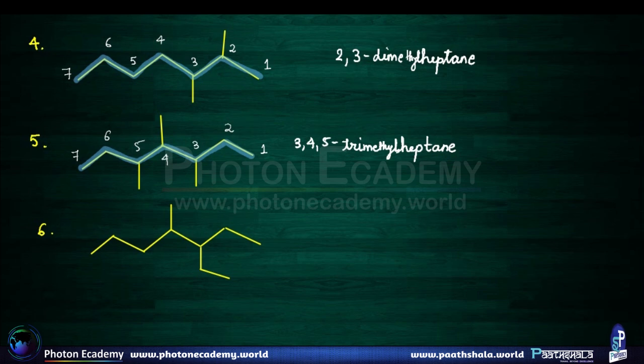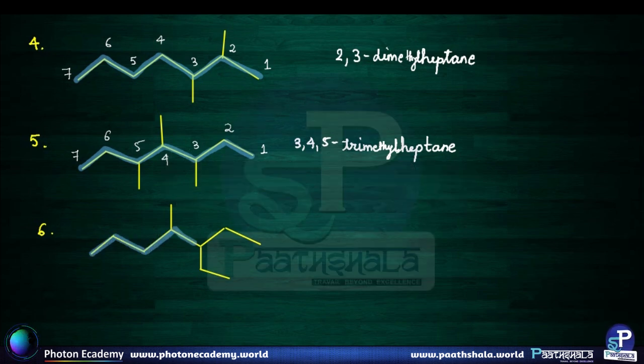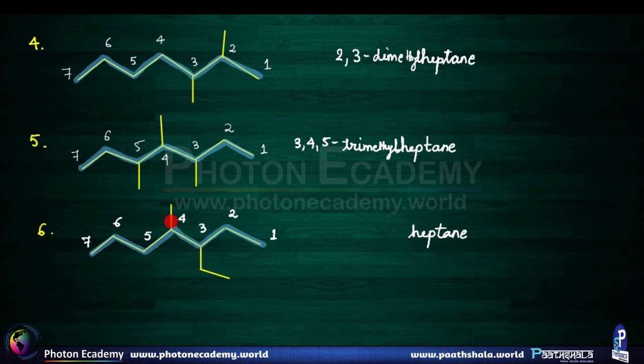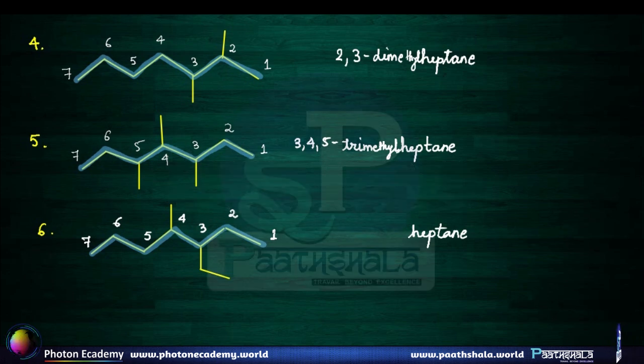So now see example number 6. The correct main chain is this. Numbering can be done again in 2 possible ways, but the correct numbering is this. Word root is hep, primary suffix ane. There are 2 substituents at the third and the fourth position. So now the concern is which should be written first. The rule that is followed here is the alphabetical rule. The word which comes alphabetically before will be written before. So as eth comes before meth, eth will be written first.